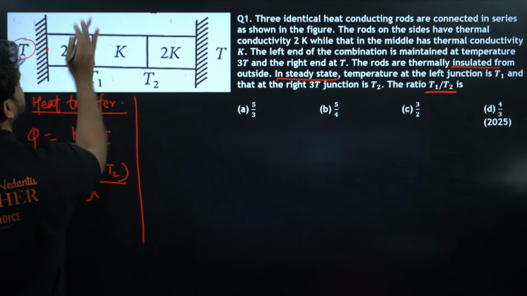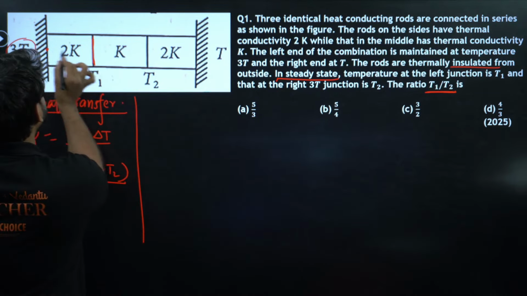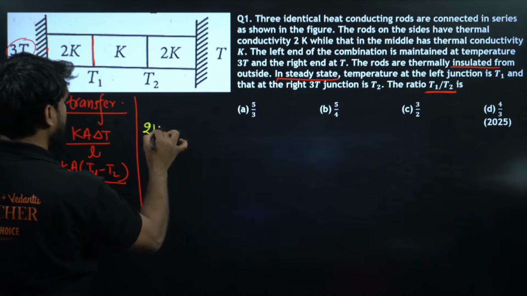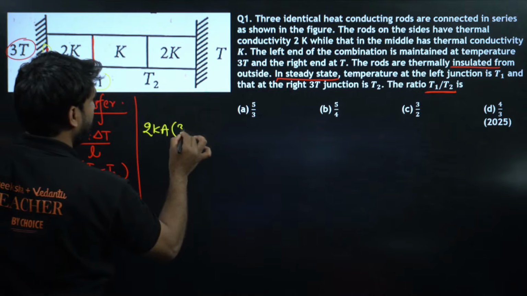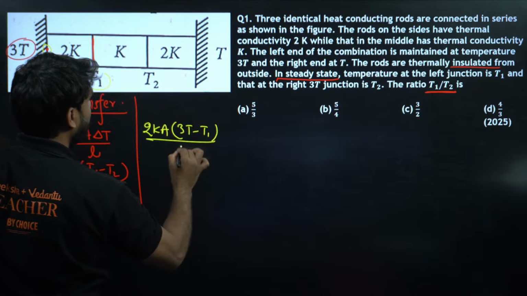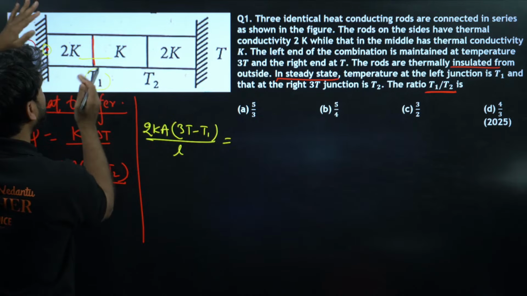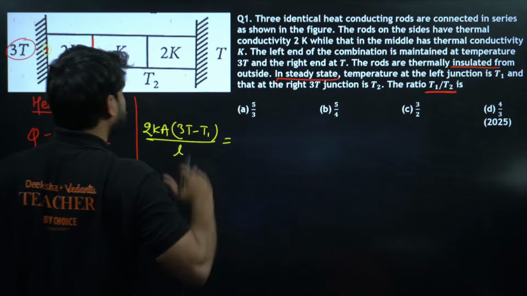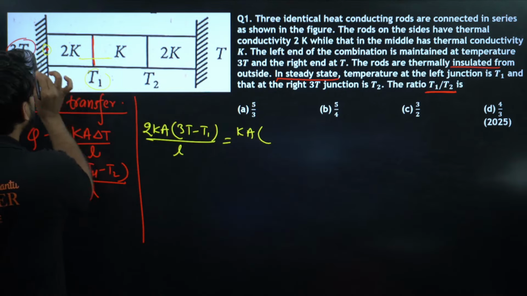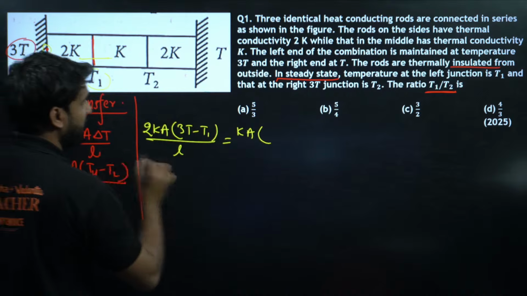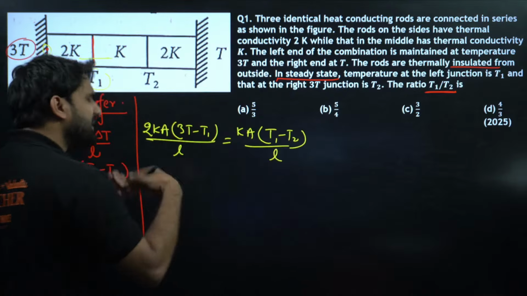For this rod the conductivity is 2K, so we write 2KA (3T minus T1) divided by L. Because the heat flows steadily, this will equal the heat transferred through the next rod, KA (T1 minus T2) divided by L, since T1 is greater than T2. Let's solve this.